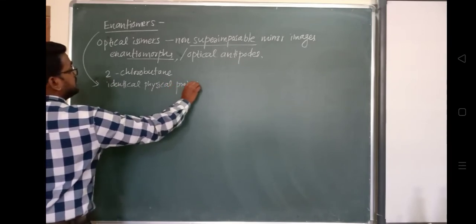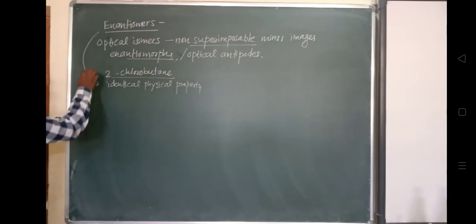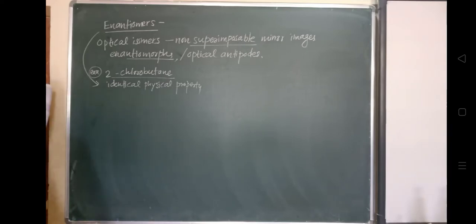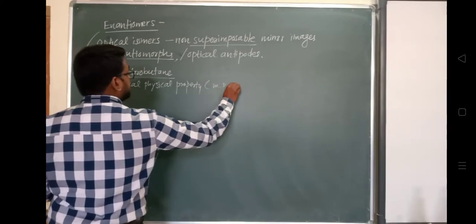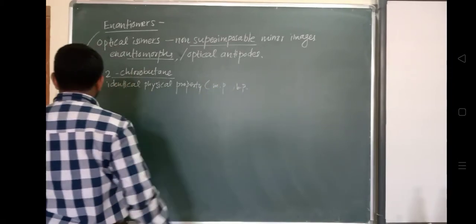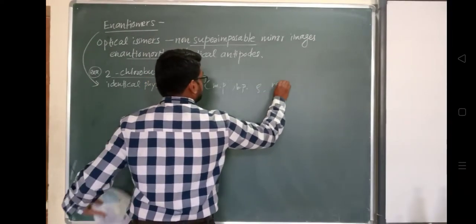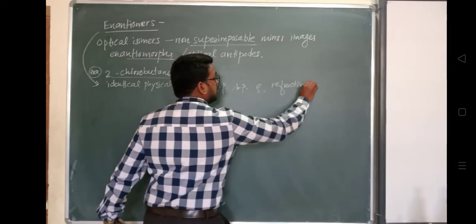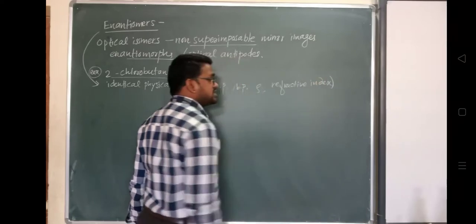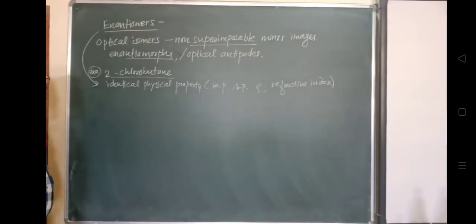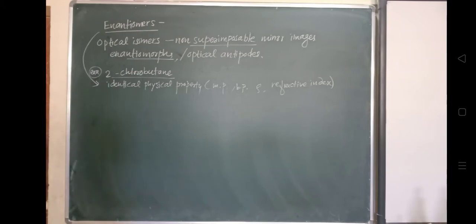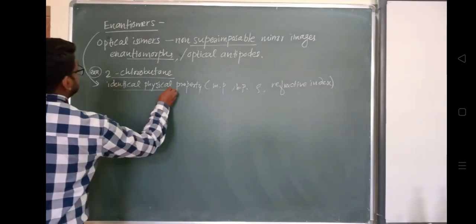If we take the mirror image of 2-chlorobutane, its physical properties will be identical, the same. Physical properties such as melting point, boiling point, densities and refractive index of these enantiomers will be identical.